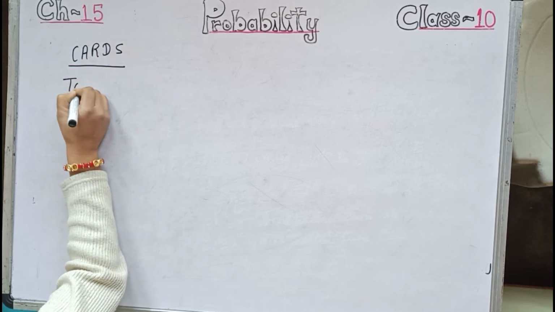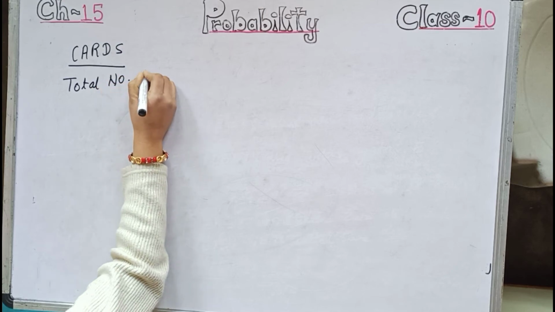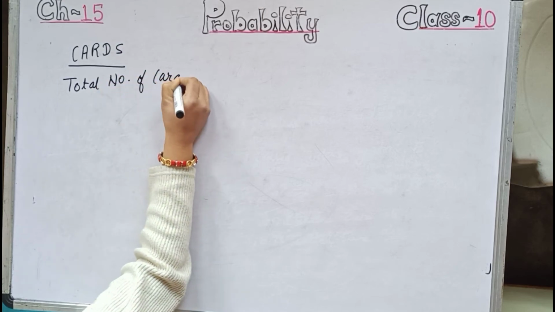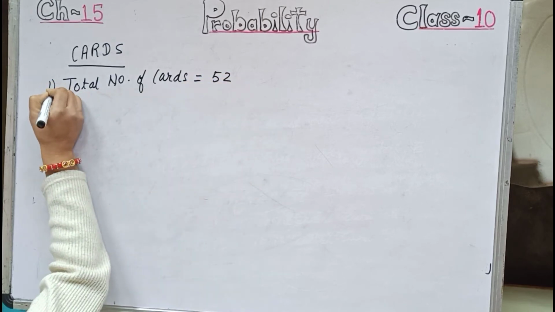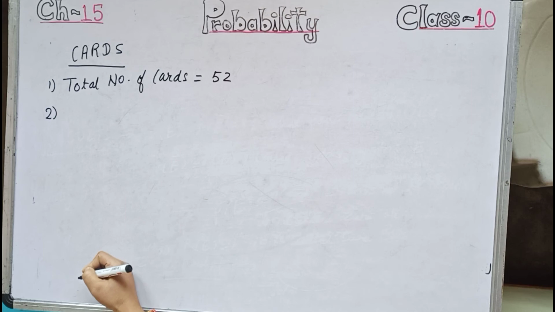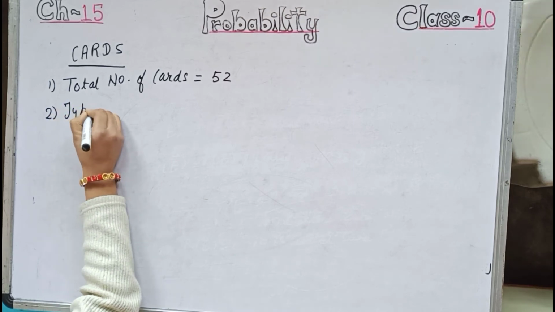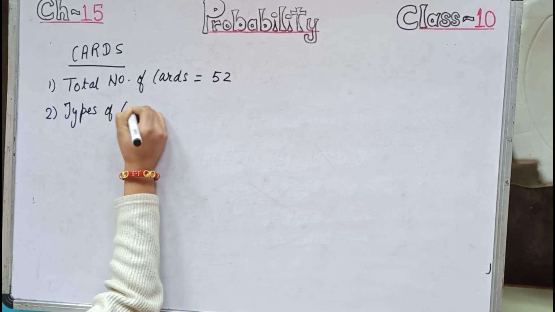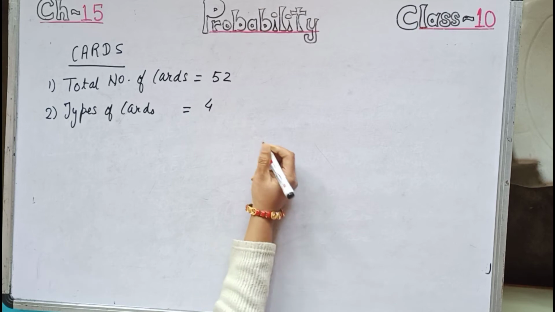So, total number of cards is equals to 52. This is number 1 point. Number 2, types of cards is 4.